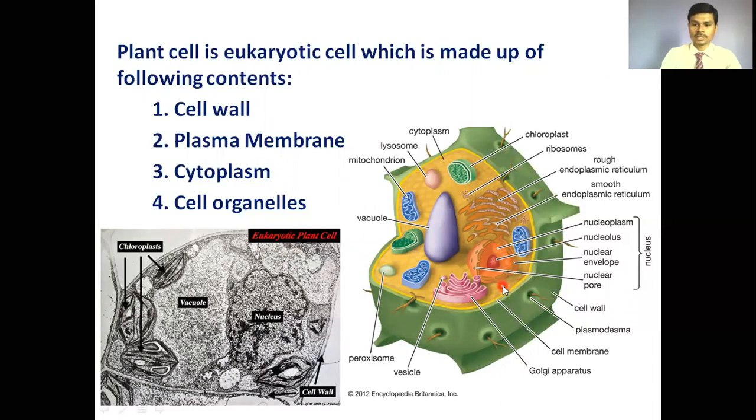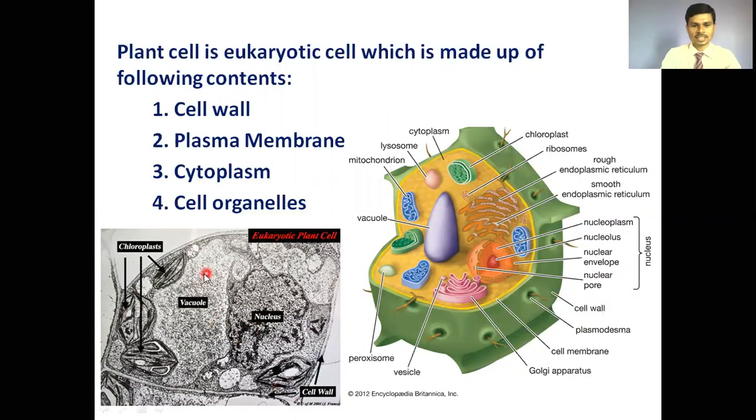Then inner to the plasma membrane, cytoplasm is also present. The liquid portion is actually called the cytosol, and the remaining parts that we are seeing in the cytoplasm are called cell organelles. And this is a typical plant cell structure under the electron microscope.